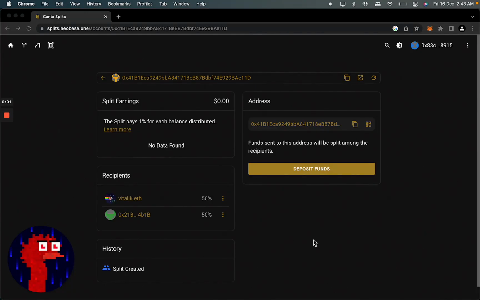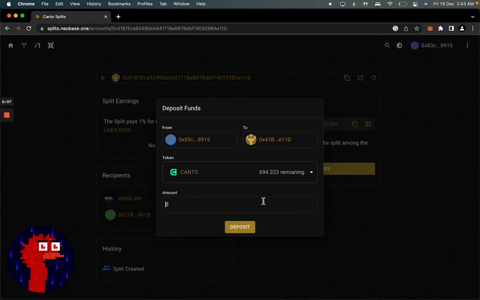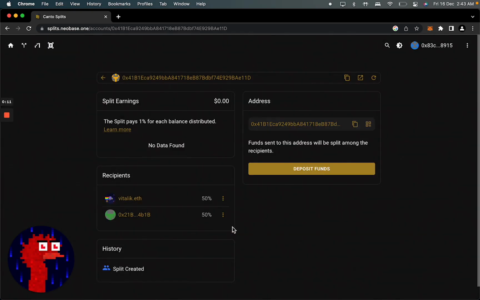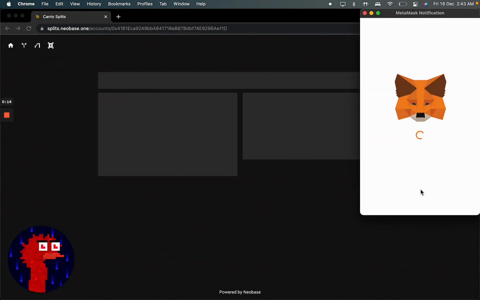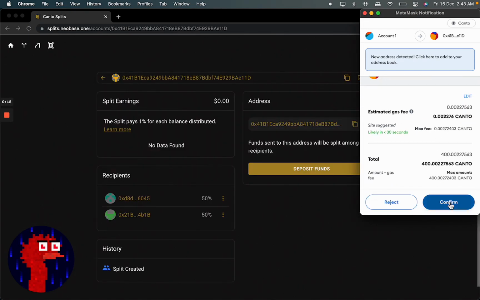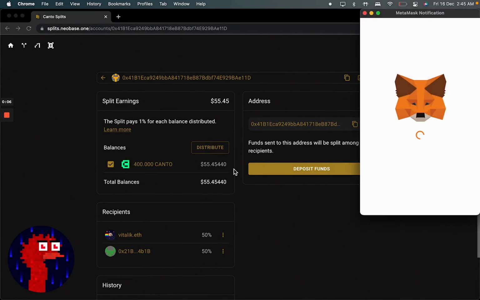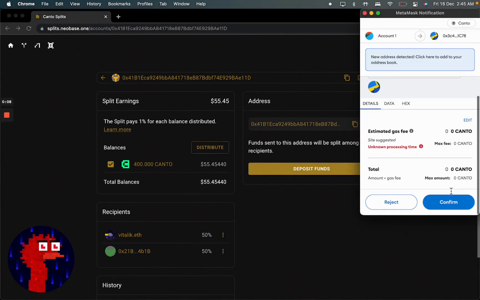So here I have my split with some recipients and history. I can send some funds to it. Let's send around 400 Canto. And once that is done, I can start distributing the Canto to all the recipients. Now, once I distribute these balances, all the recipients will be able to withdraw it from the main split contract.